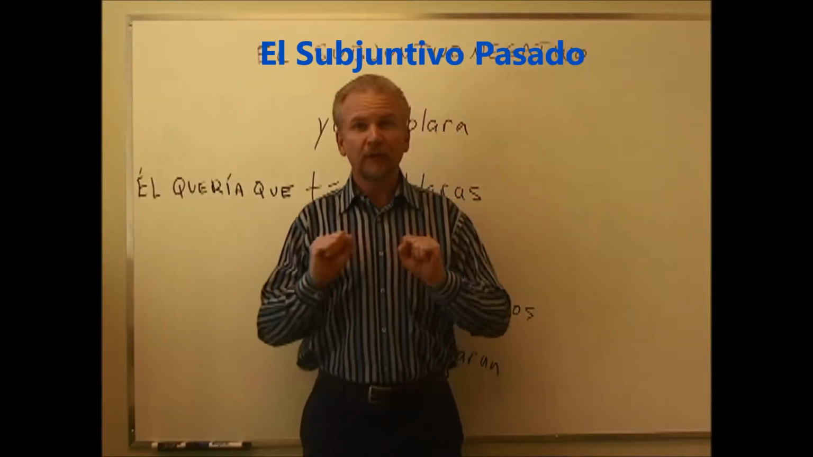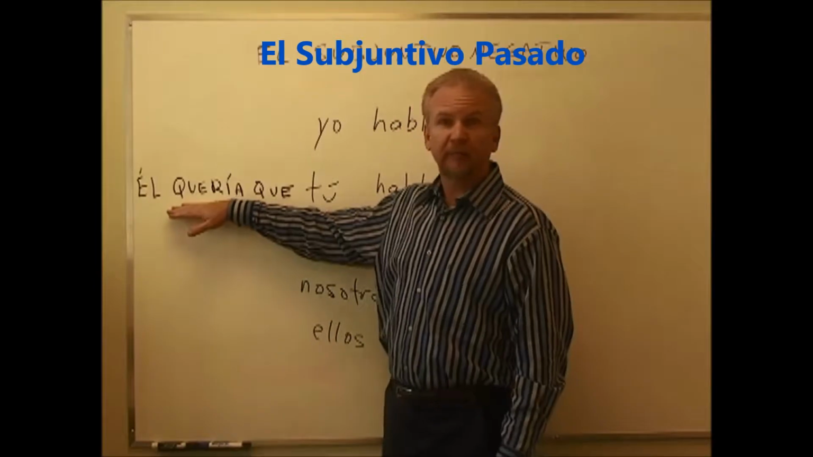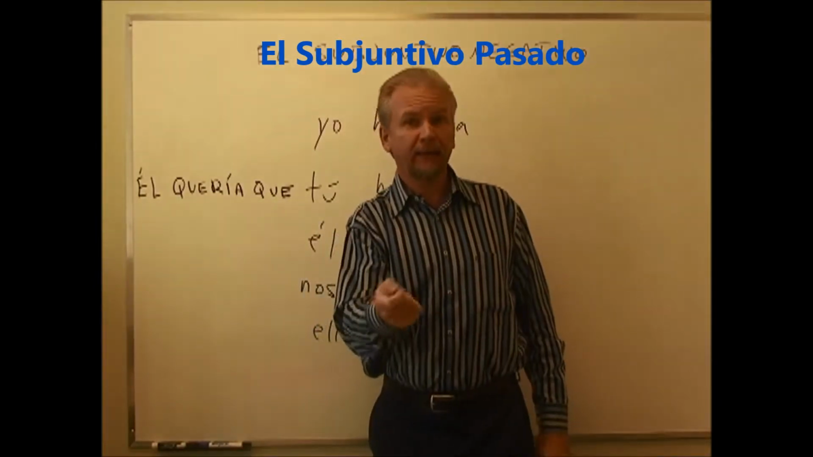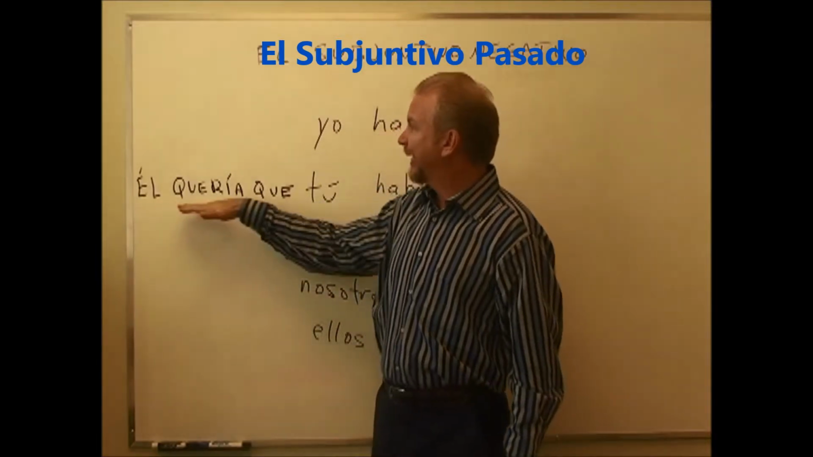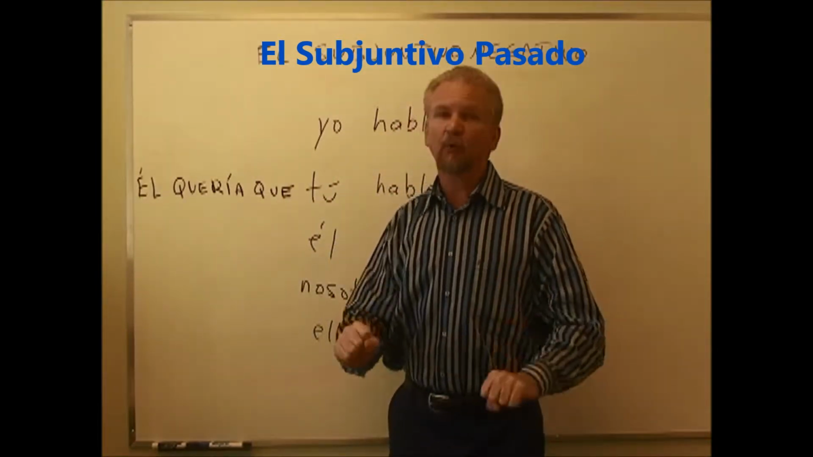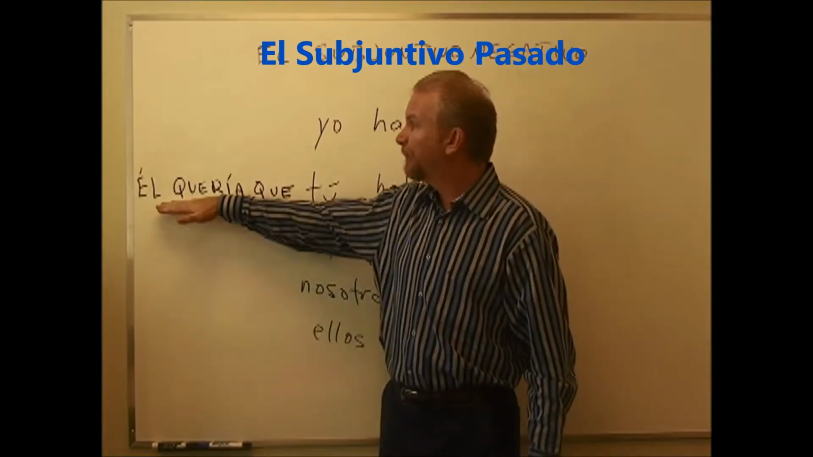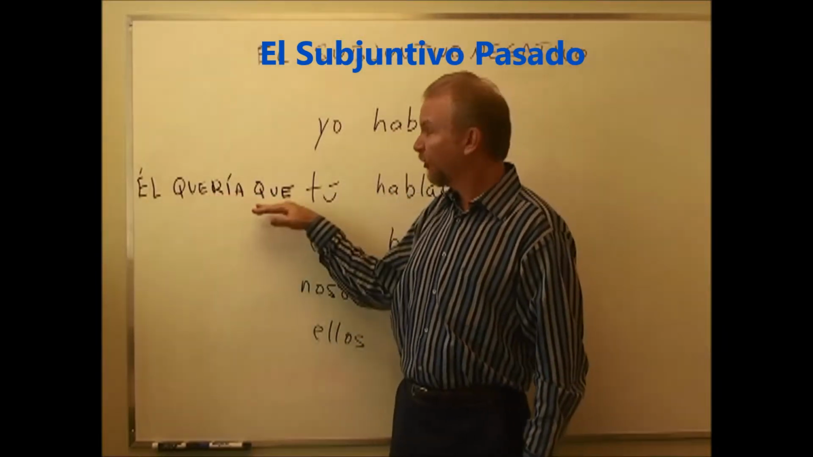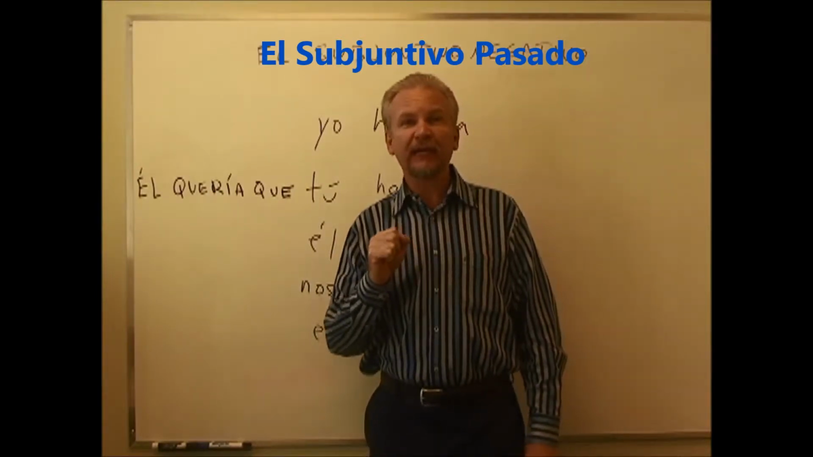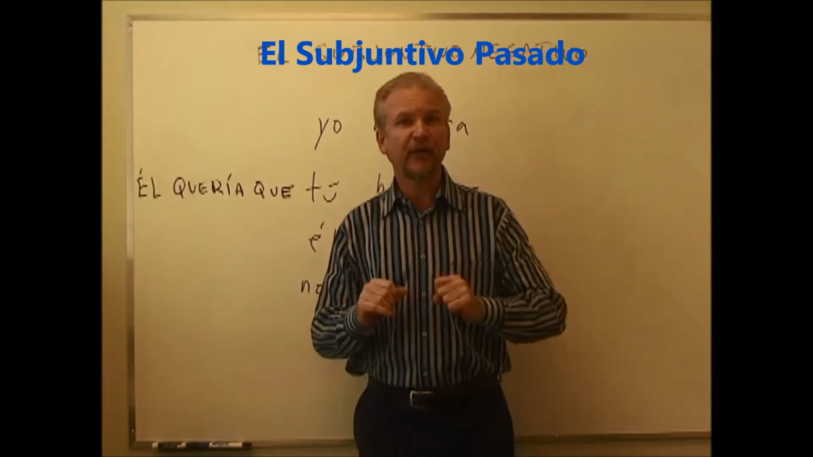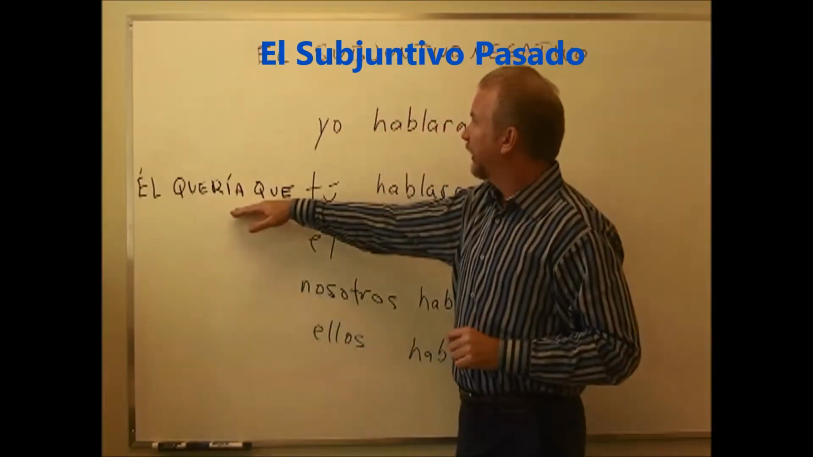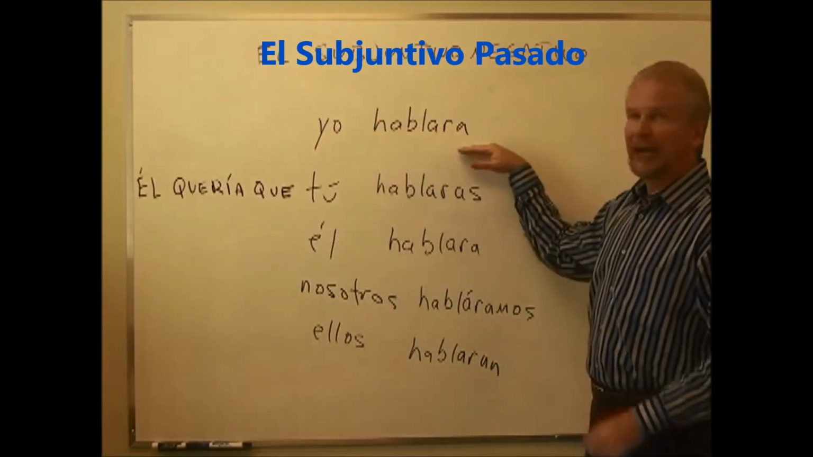Okay, here we go. Now, if our phrase that begins the sentence is in the past, instead of saying él quiere que in the positive, él quería que, he wanted, when we have a phrase in the past tense here with que, now the verb that's following will be in the past subjunctive. Let's see how we conjugate the AR verbs. Él quería que yo hablara.